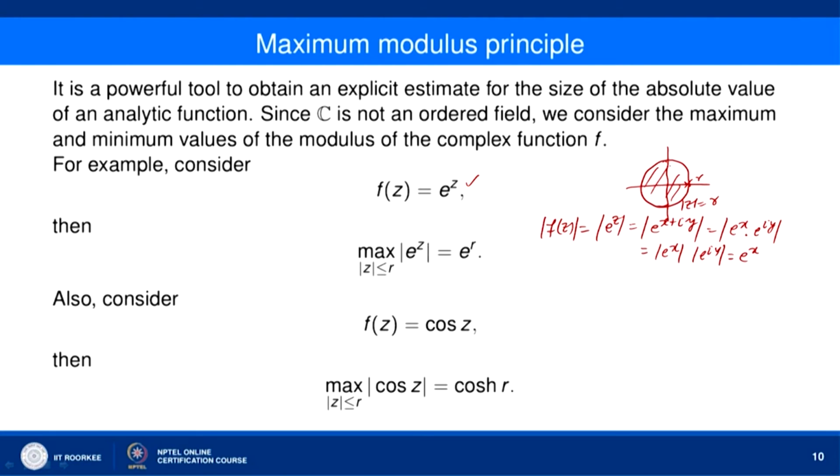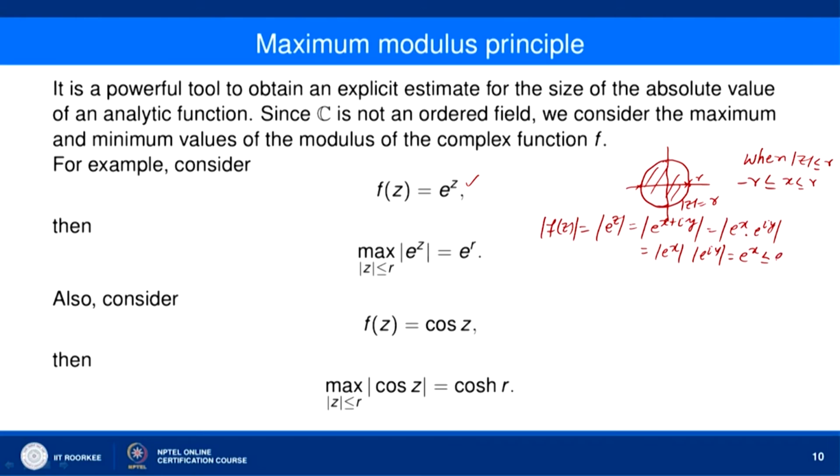Now, for this disk mod of z less than or equal to r, x varies from minus r to plus r. So, minus r is less than or equal to x, less than or equal to r, and e to the power x is an increasing function of x.